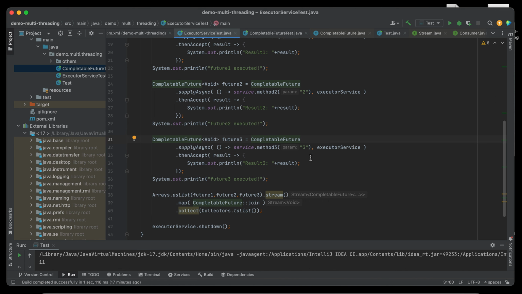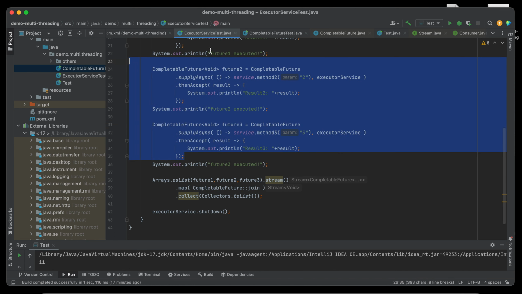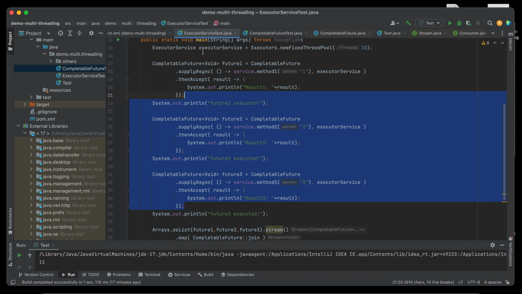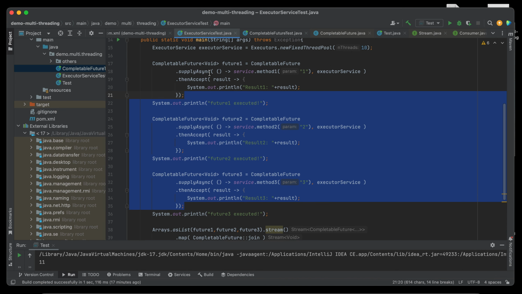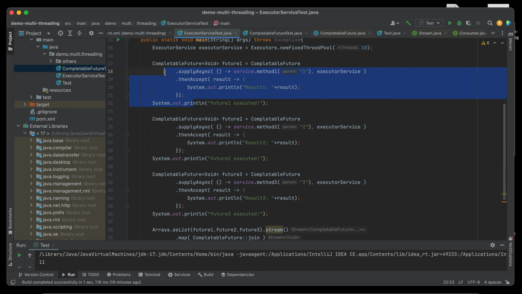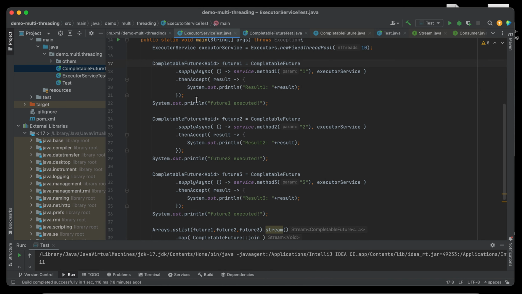In the end, after executing these three methods using CompletableFuture, we will join them because, as mentioned earlier, each CompletableFuture will be executed in a separate thread. There will be a separate thread for this one, a separate thread for method 2, and another thread for CompletableFuture 3.